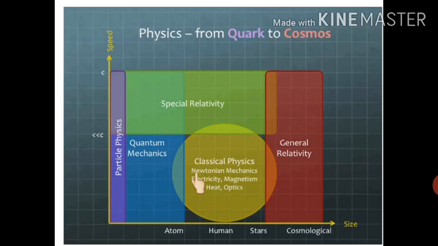And 10 to the power 26 meter is the size of the universe. If we talk about the range in time, the time interval can vary from 10 to the power minus 22 second to 10 to the power 18 second. 10 to the power minus 22 second is the time taken by light to cross a nuclear distance, and 10 to the power 18 second is the life of the sun. So these are the wide ranges covered by physics. The scope of physics is truly very vast.